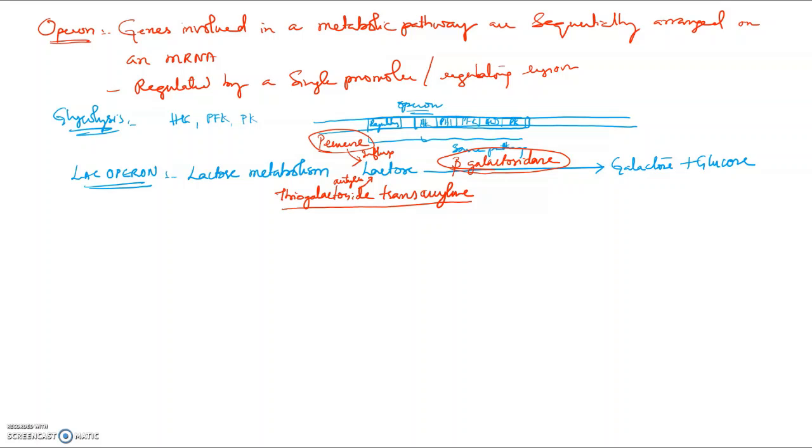Now this metabolism occurs inside the bacteria. Whenever lactose is present, lactose is broken down to galactose and glucose. Now let us see how this metabolism is regulated at the transcription level. Let us look at the operon first.